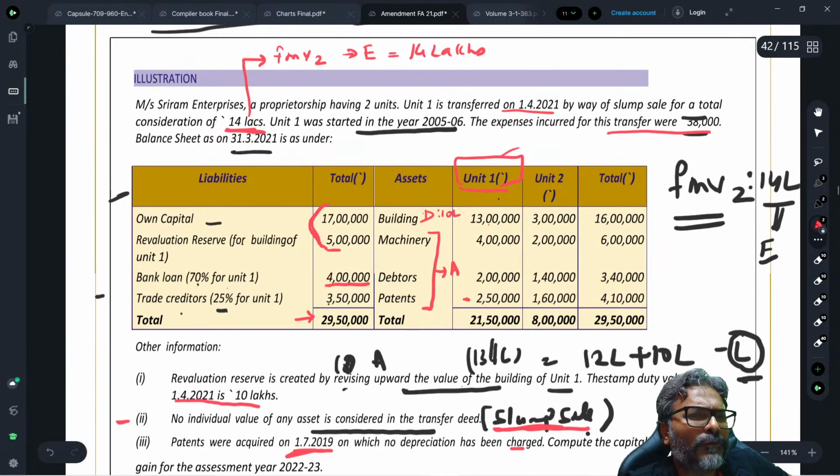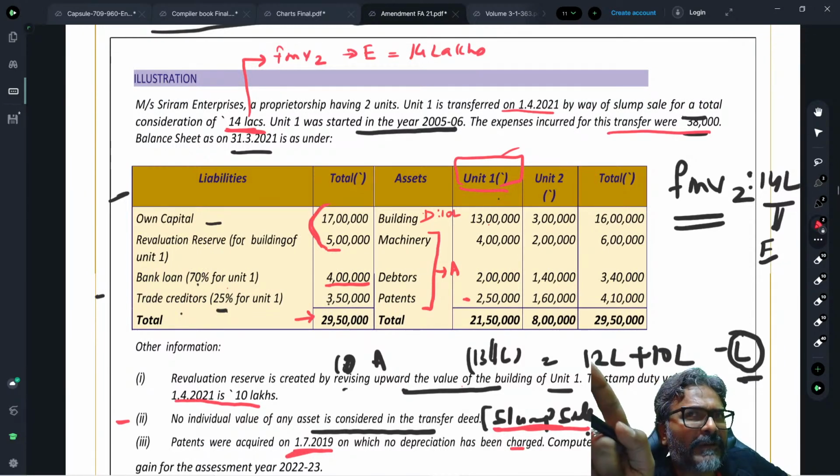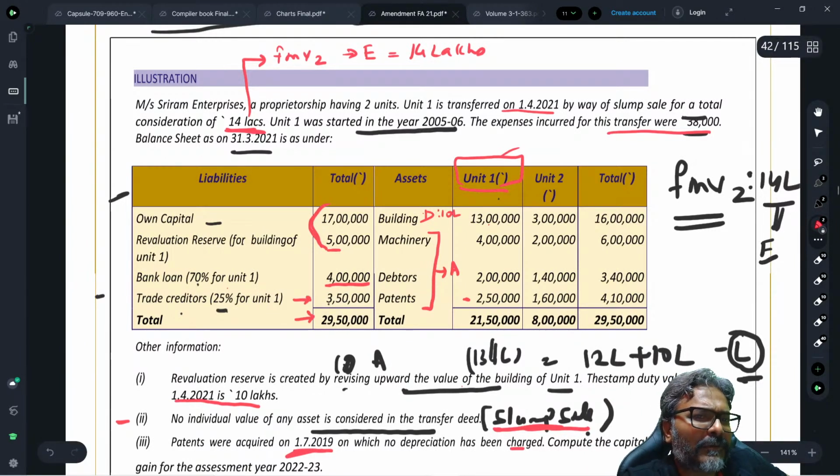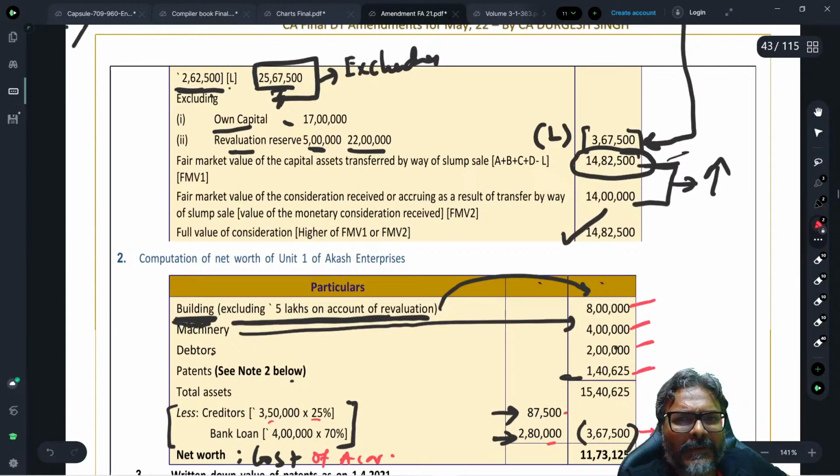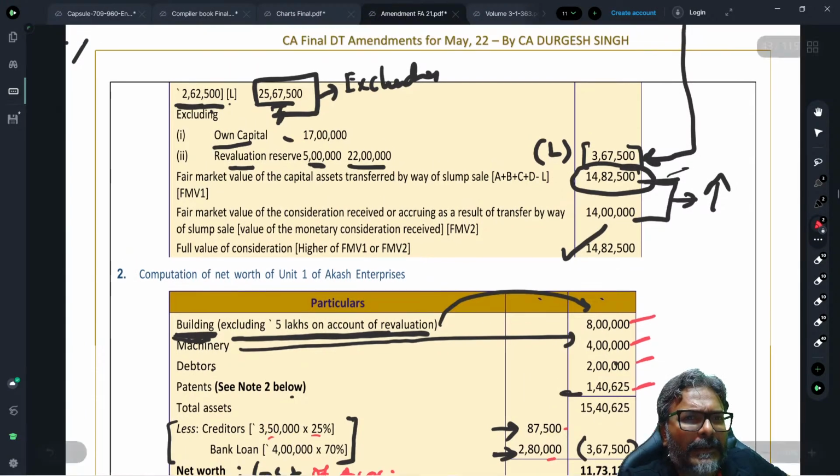For this 4 lakhs, 30%, which is 1.2 lakhs. So from 7.5 lakhs, I will remove 1.2 lakhs. And 75% of 3.5 lakhs is what I will remove too. So therefore, what effectively, students, will I be getting in this context.